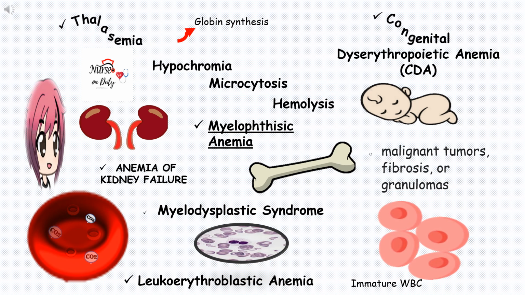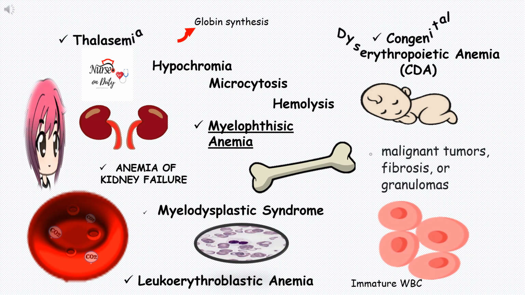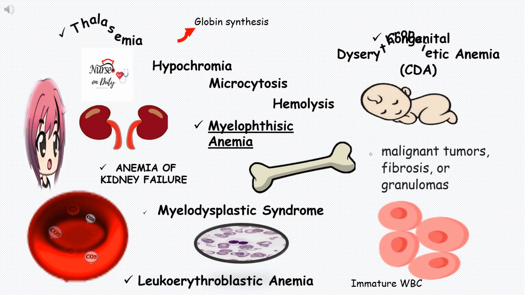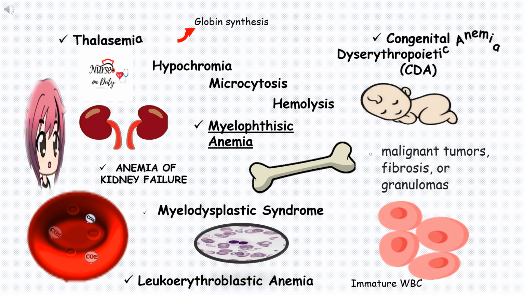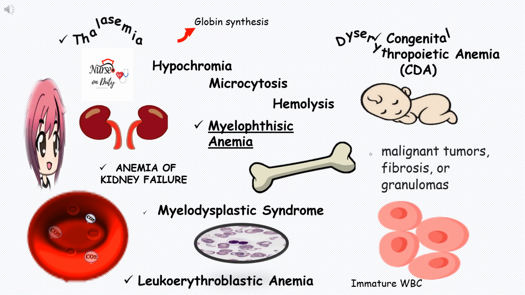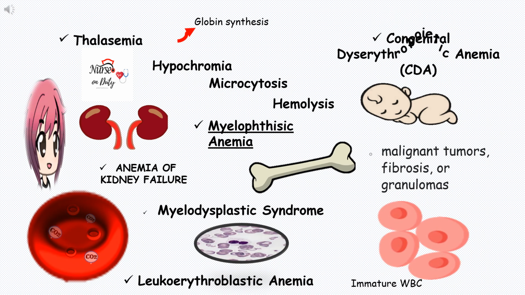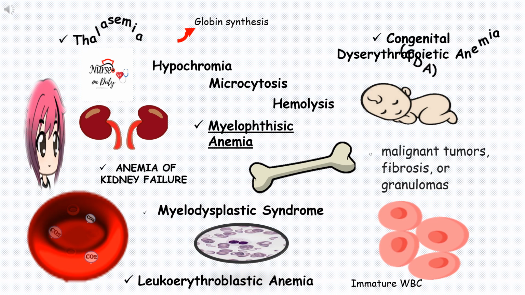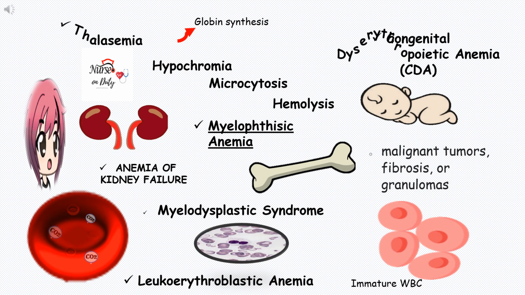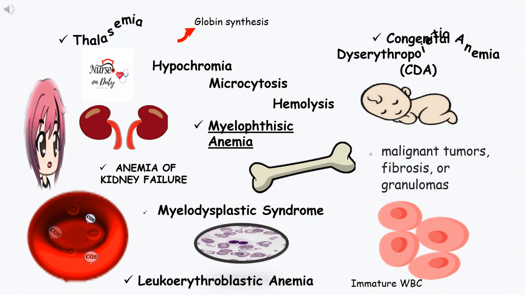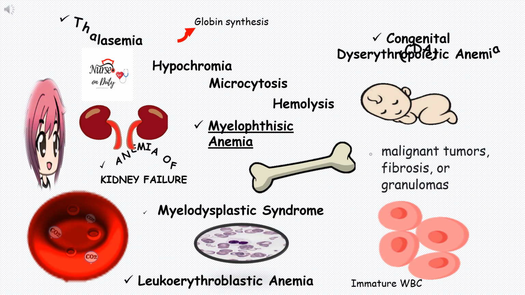Congenital dyserythropoietic anemia or CDA. Ito yung rare blood disorder na similar sa thalassemia. Ang CDA is one of many type ng anemia characterized by ineffective erythropoiesis na nagre-result ng decrease ng number ng red blood cells sa loob ng katawan ng isang pasyente o ng tao and less than normal quality ang hemoglobin in the RBC. Anemia of kidney failure.